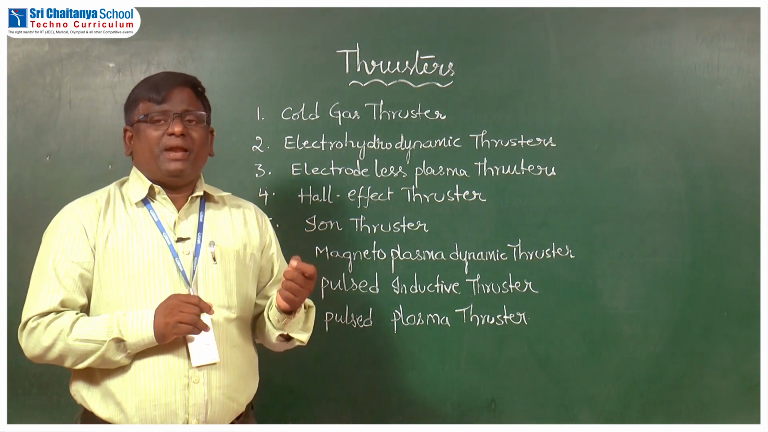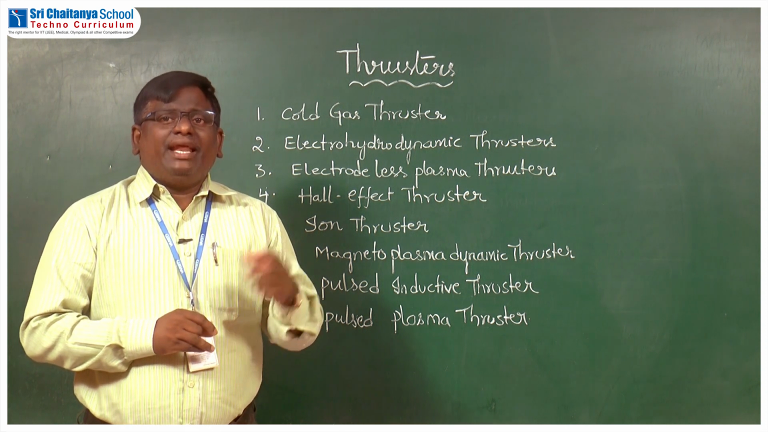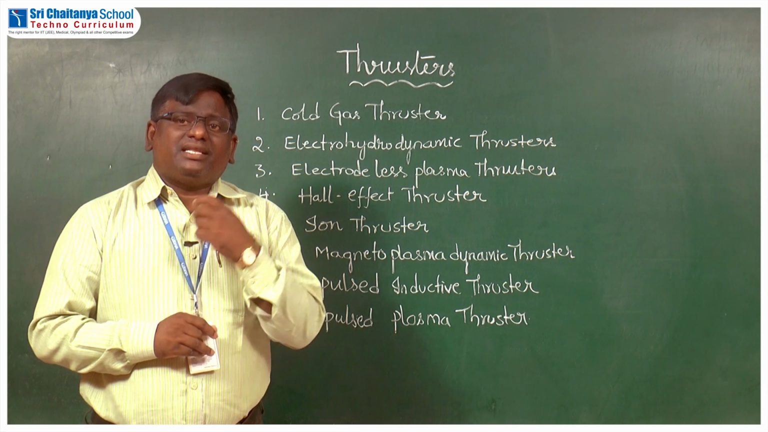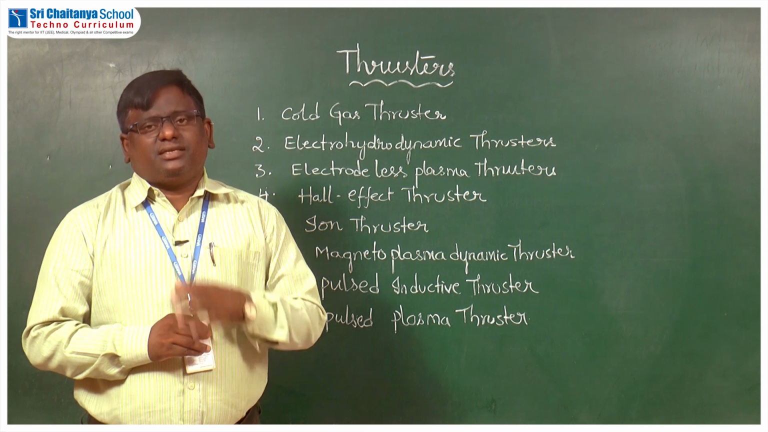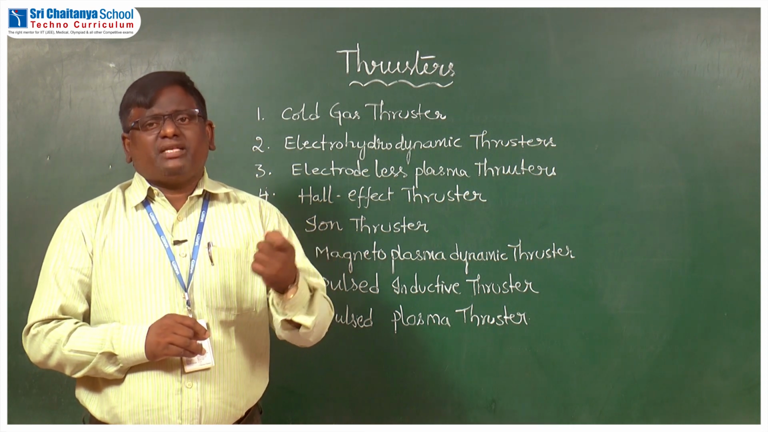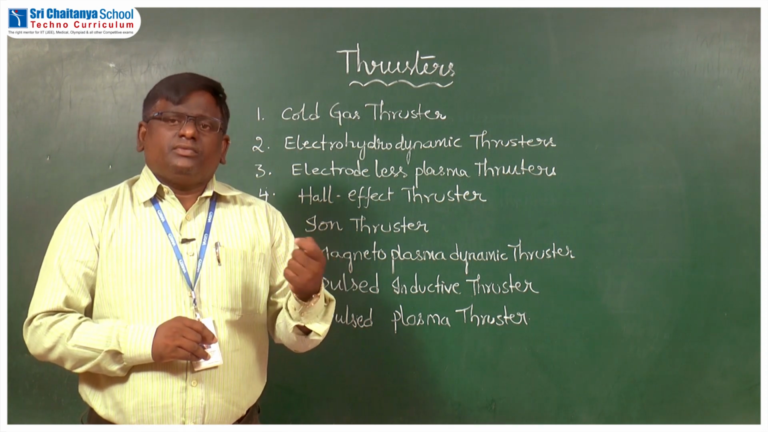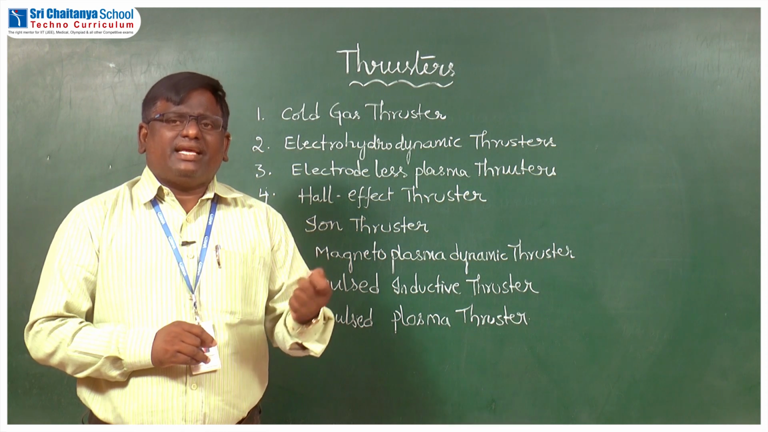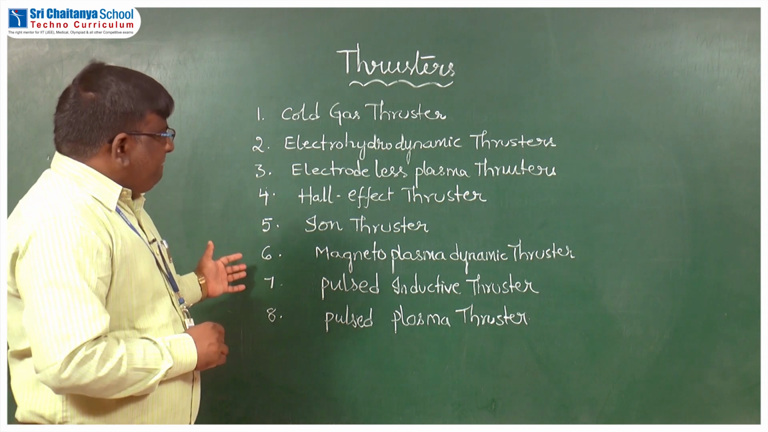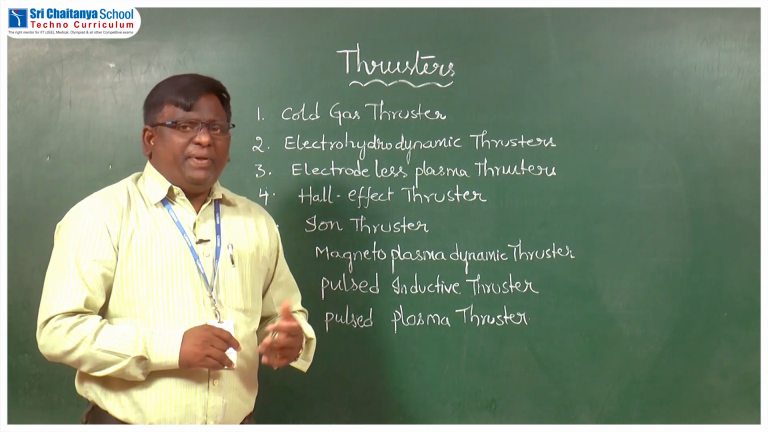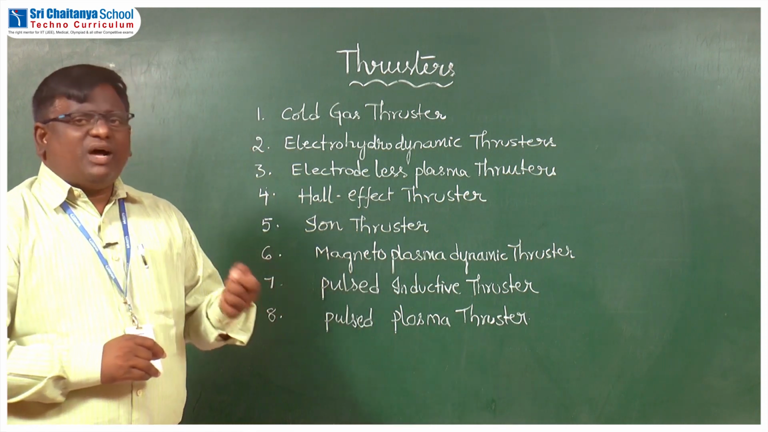In this magnetoplasma dynamic thruster, we have two types of thrusters again: the variable field magnetoplasma dynamic thruster and the self field magnetoplasma dynamic thruster. The variable field one is one category of MPD thruster, and the self field one is another category of the MPD thruster. And after MPD thrusters, we have PITs and PPTs. PIT means pulse inductive thruster. PPT means pulsed plasma thruster.